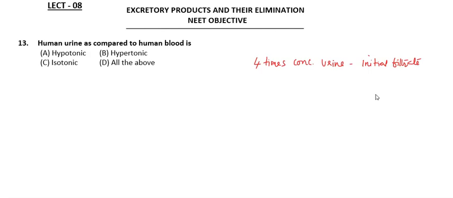Hypertonic means that it has a higher concentration of solutes. So urine will have a higher concentration of solutes when compared with the blood. So the urine is hypertonic as compared to human blood. So option B will be the right one.